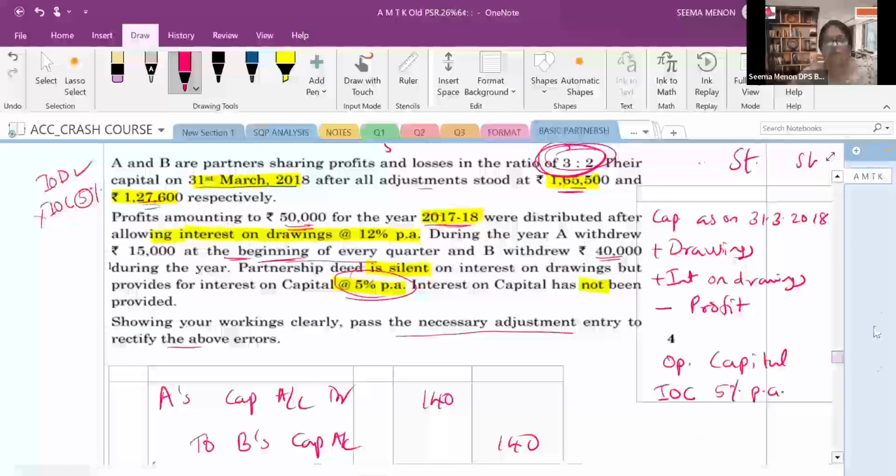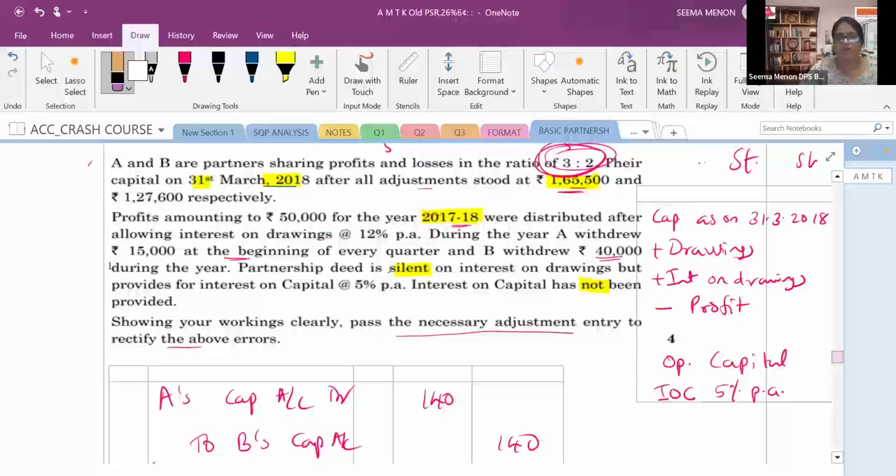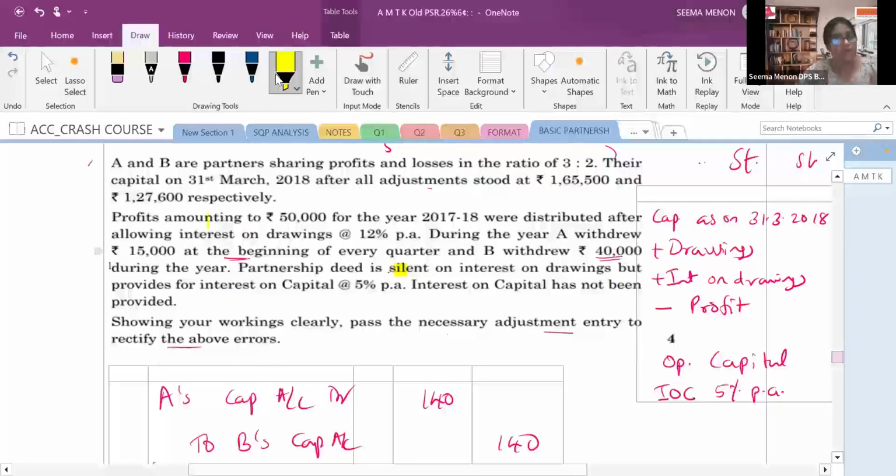Let us recapitulate this question again. This question is never an easy question because this question contains lot of things to do at a stretch. Even though this is a 4-marker question, it is a loss to the student because it will take time. It's not that much easy. So let's see that how it is to be done again. The first thing is that you have to read the question. While you read the question, profit sharing ratio is 3:2.